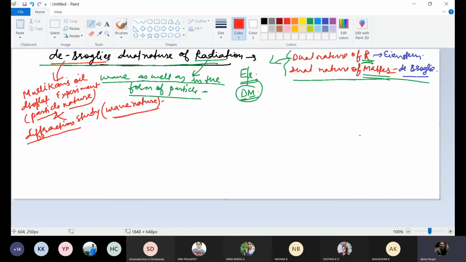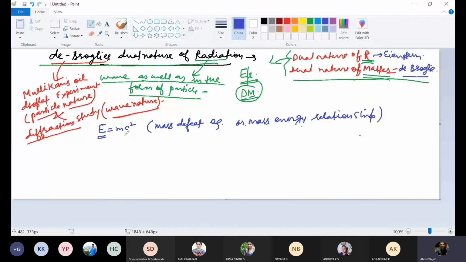So what next is Einstein's mass defect equation or mass energy relationship. Here E is energy, M is mass, C is velocity of light. This is Einstein's mass defect equation.